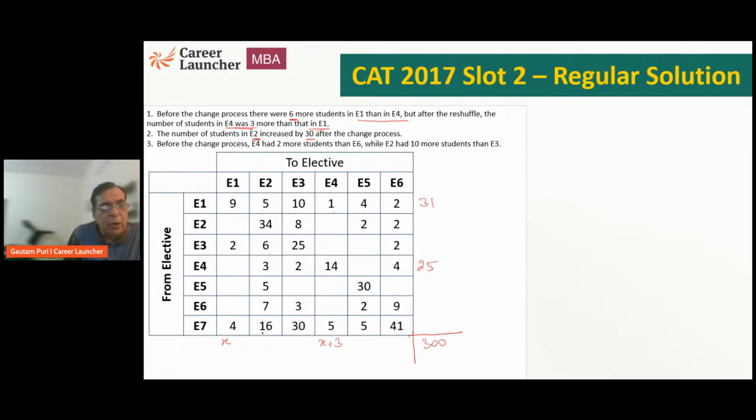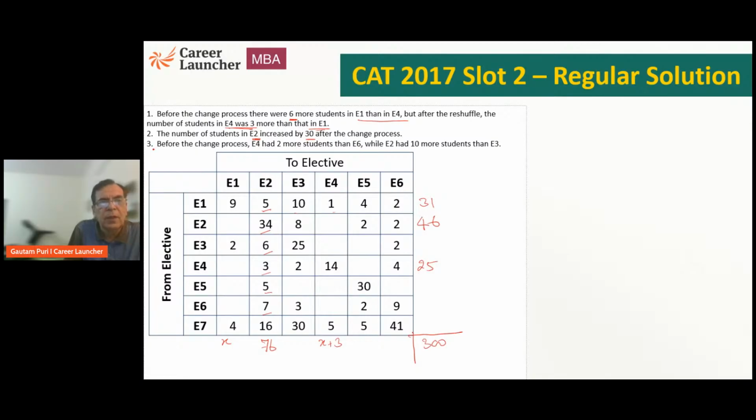So let me check how many are there in E2. 5 plus 34, 39 and 6, 45. 45 and 3, 48. 48 and 7 makes it 55. 60, 76. So this is 76. What does the question statement say? The number of students in E2 increased by 30 after the change process. So 76 is an increase of 30. So earlier it should have been 46.